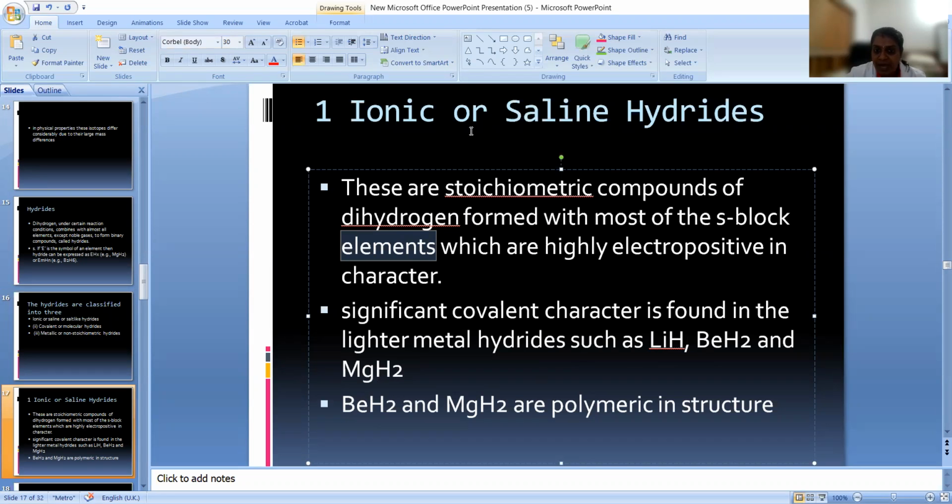So we have learned about ionic or saline hydrides. That means the hydrides are formed with s-block elements because they are highly electropositive. And even then there are some exceptional cases that can show covalent character. Examples for them are lithium hydride, beryllium hydride and magnesium hydride. Beryllium hydride and magnesium hydride are polymeric in nature also. They will form polymers.